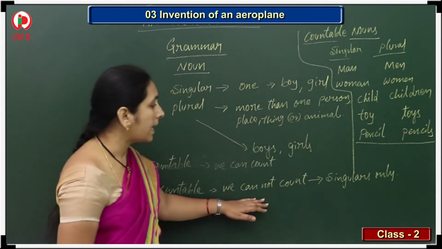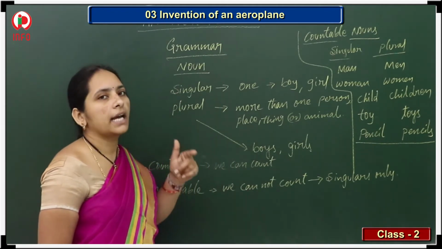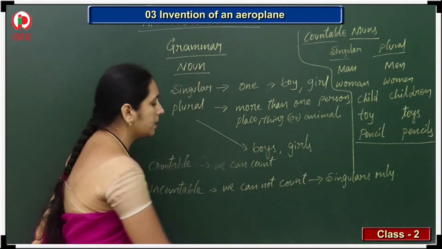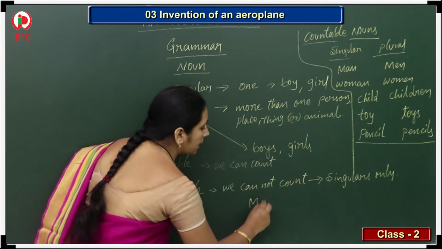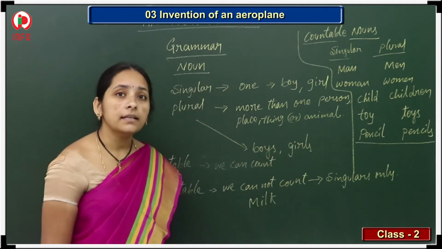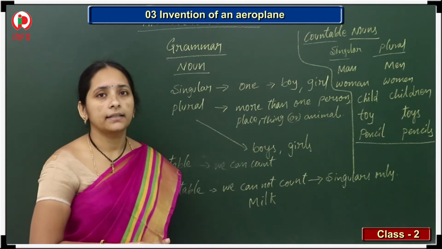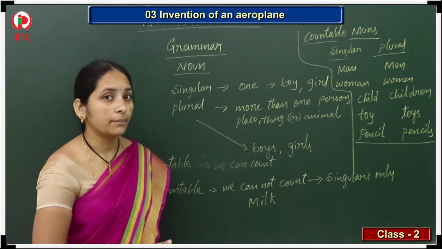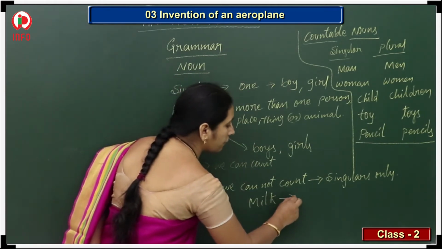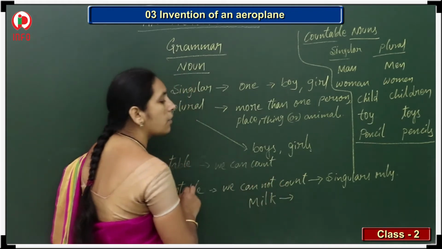Uncountable means which we cannot count. We are not counting them means we cannot write in the plural form. Only singular we get. How? Suppose I write milk. Can you say milks? Can you write? No. Milk is tasty or milk is white. But can you write milks are white or milks are tasty? No, right? So we cannot write the plural form and we cannot write a plural verb also. That's why this is an uncountable noun.